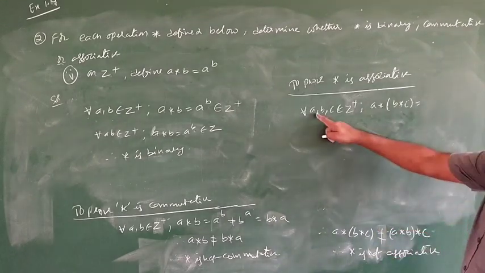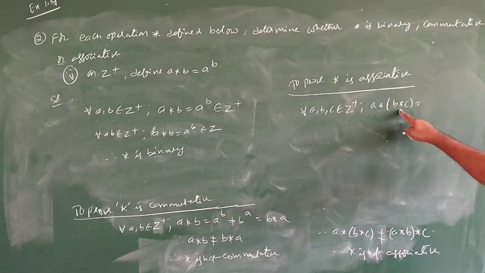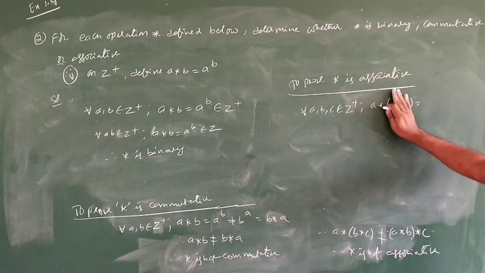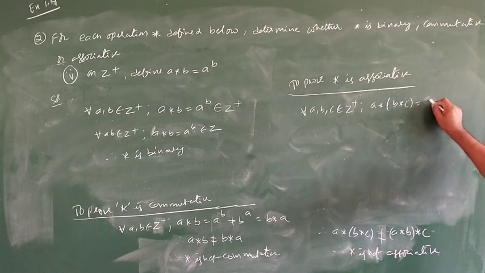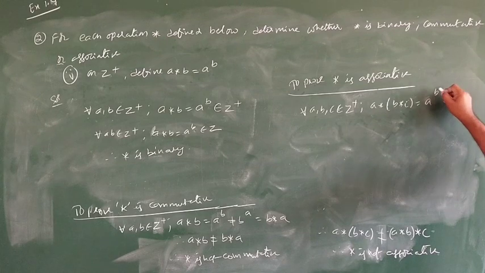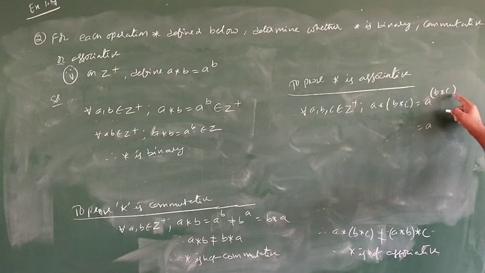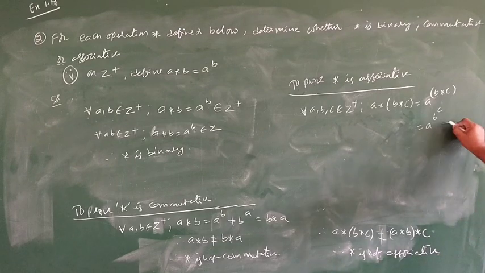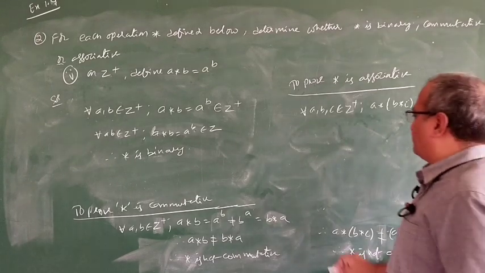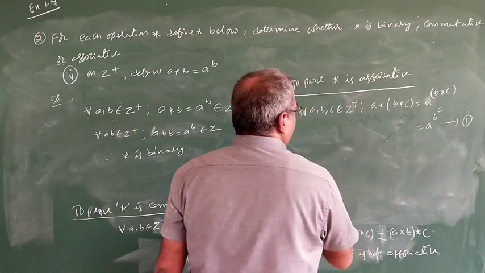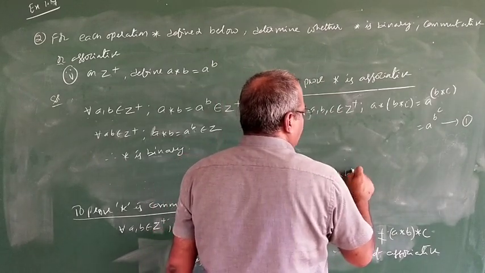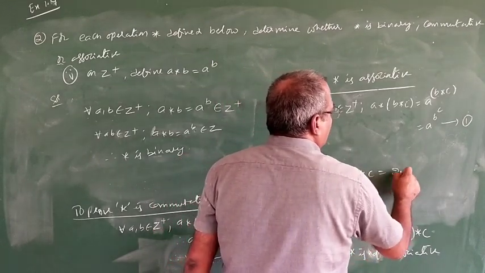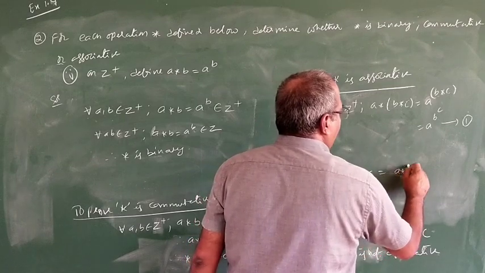Next, see, a star (b star c) in Z plus and (a star b) star c. See, what is that one? a star b is a power b, then star c. Next, b star c is b power c. Observe here: a power b power c. You take this as well. Next, a star (b star c) is a star b power c.